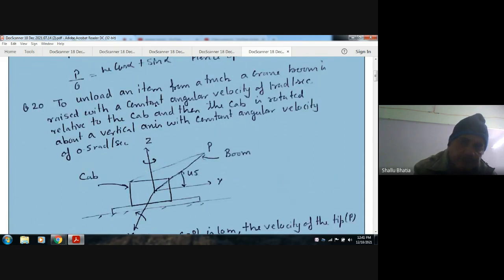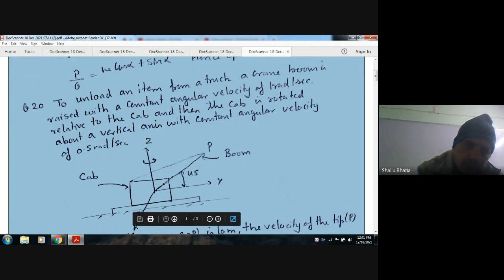Read the statement again. To unload an item from a truck, a crane boom is raised with a constant angular velocity of 1 radian per second relative to the cab, and then the cab is rotated. Raised means it is rotated about the x-axis, and then the cab is rotated about this axis.